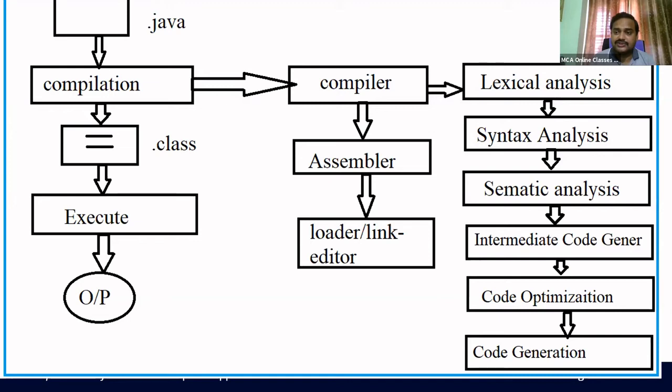These tokens are submitted as output to the syntax analysis, the next stage. Then come semantic analysis, intermediate code generation, code optimization, and code generation. This is a series of steps that take place.